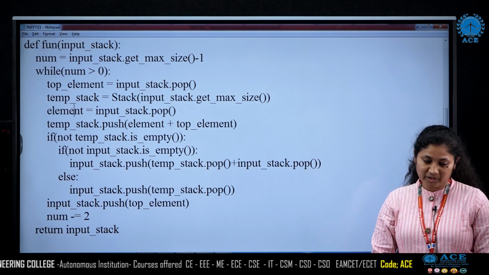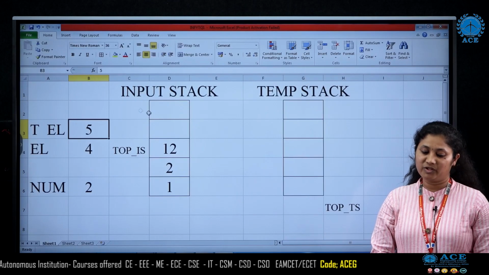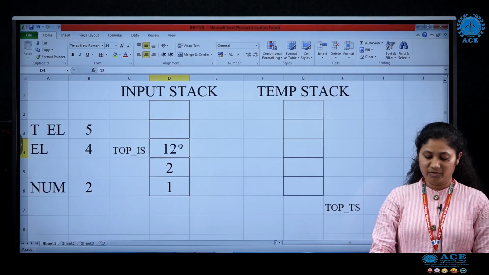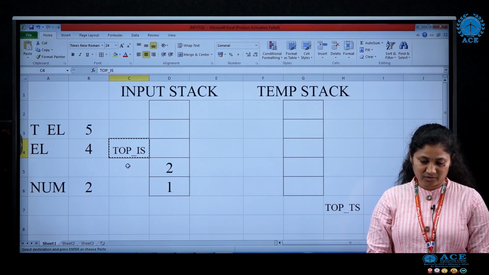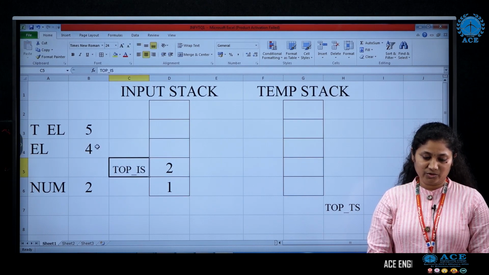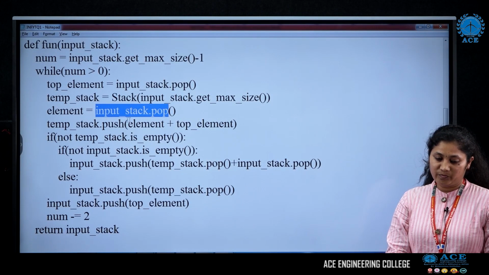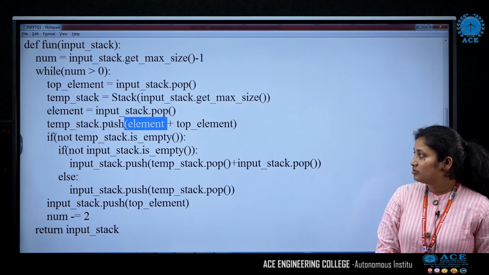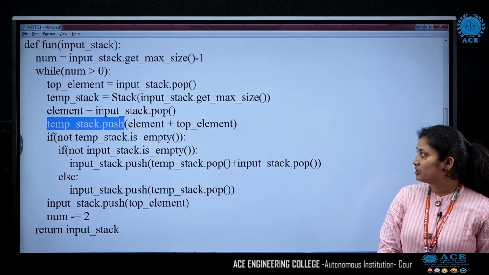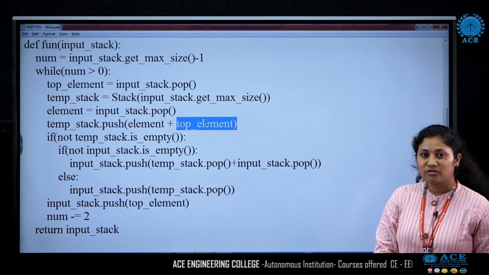Now element is nothing but input stack dot pop. From the input stack, whatever is on the top we pop, decrement the value of top, and store it in element. So we had 12. Now we push an element to the temporary stack, which is element plus top element.